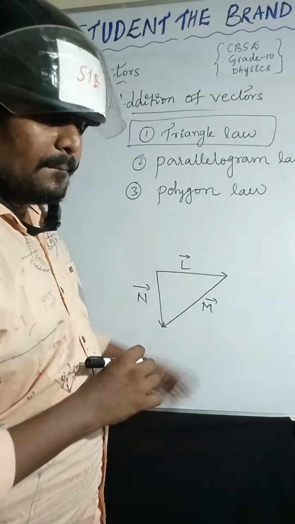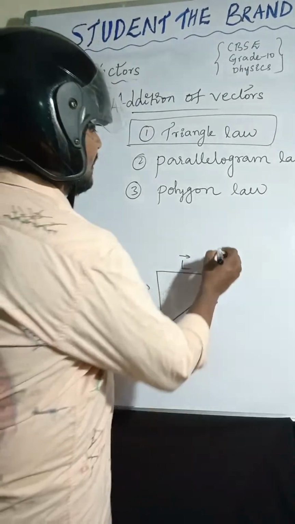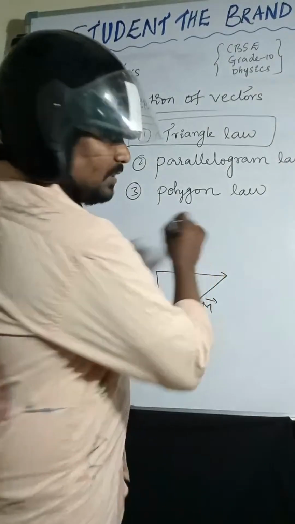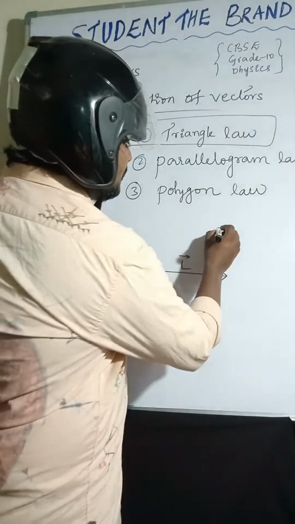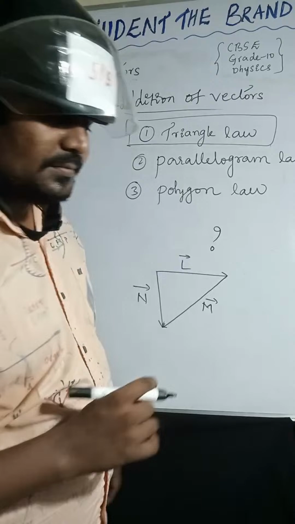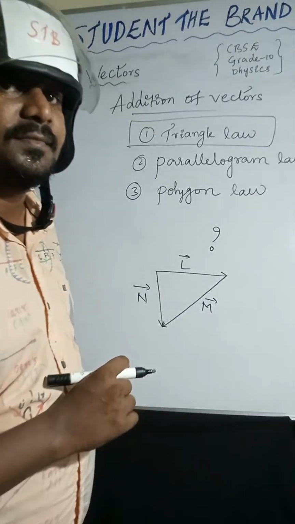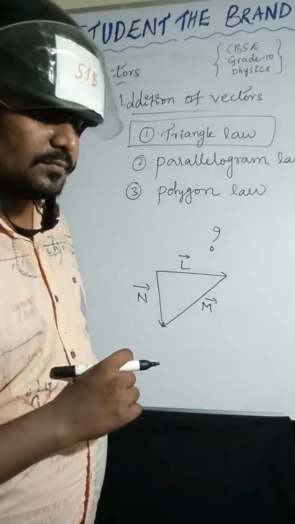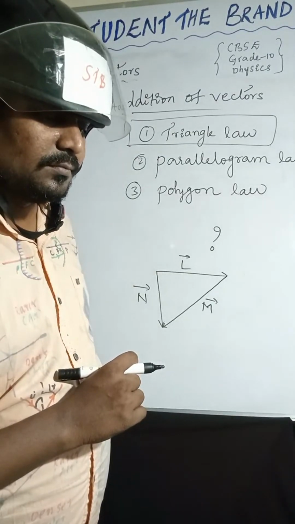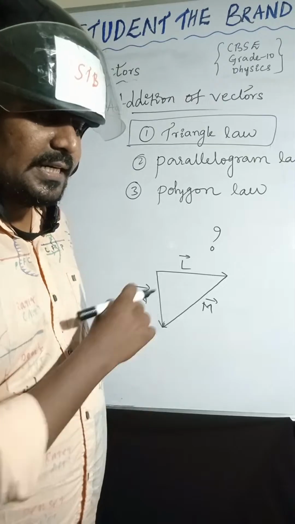Can you identify the resultant vector? Which one is the resultant vector? Anyone?